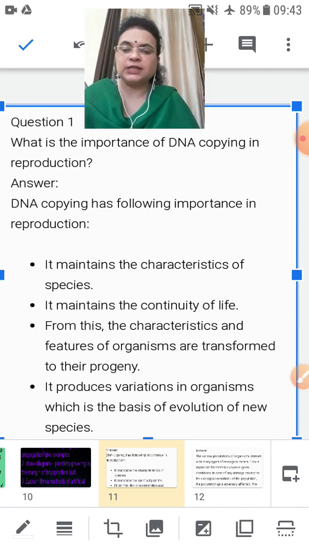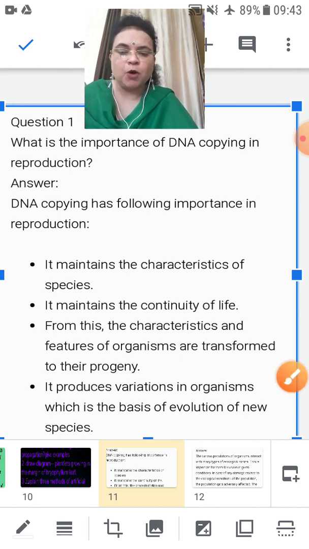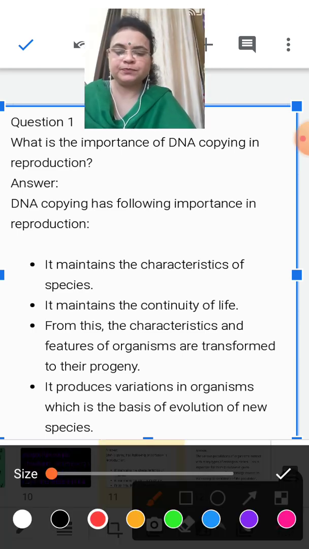Now why is this question important before understanding sexual reproduction? Because in sexual reproduction the DNA is transferred from the parents to their progeny, or offspring. So what is the importance of that?